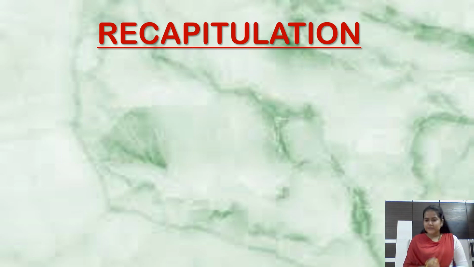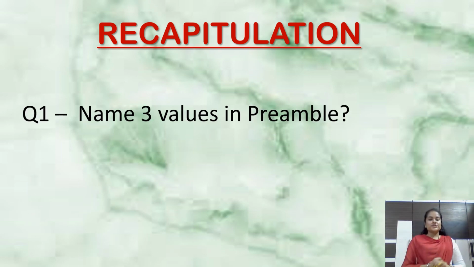Alright, so we'll take a quick recap now of what we have studied today. First question you have to answer: name 3 values in the preamble. Yes, please tell me. Yes, justice, liberty, and equality. Absolutely correct. Please sit down. Very good.